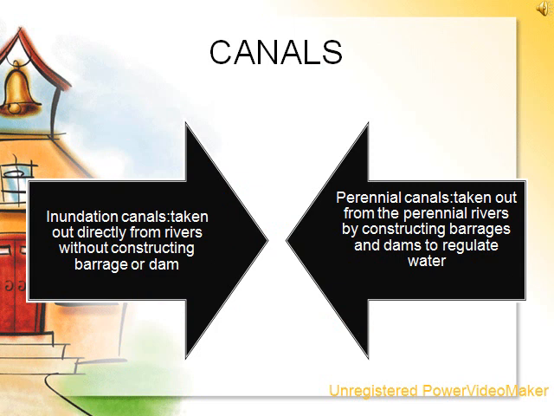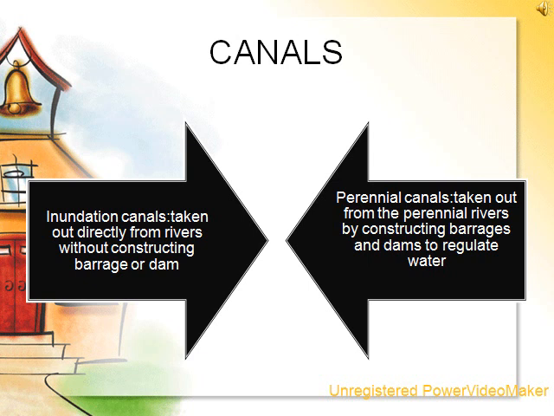Canals. India has one of the world's largest canal systems stretching over more than 1 lakh kilometers. The irrigation canals are of two types. First, inundation canals. These canals are taken out directly from the rivers without constructing any barrage or dam. Such canals use the excessive water of rivers at the time of floods and remain operational during rainy season.